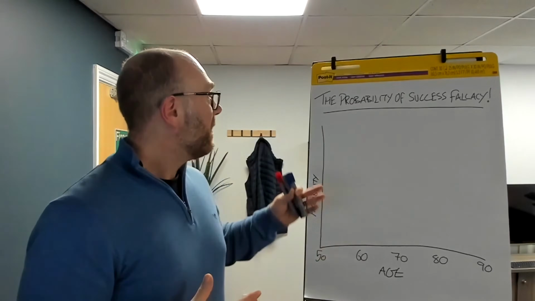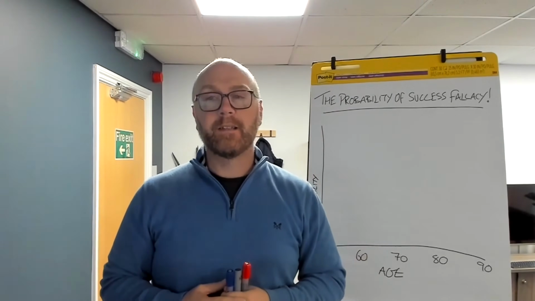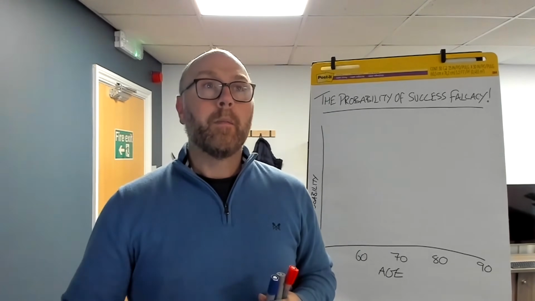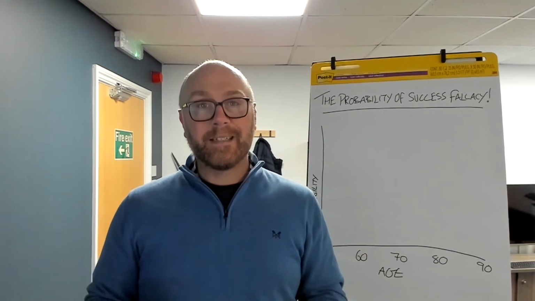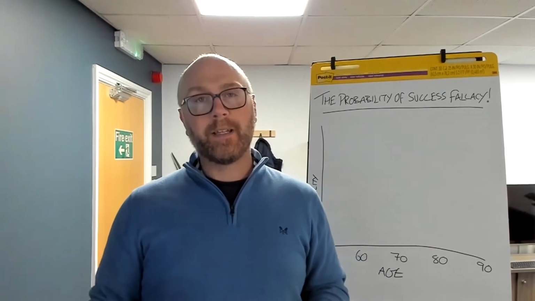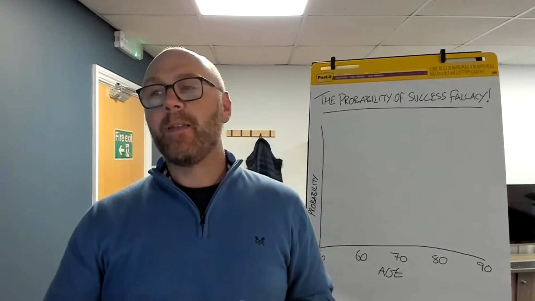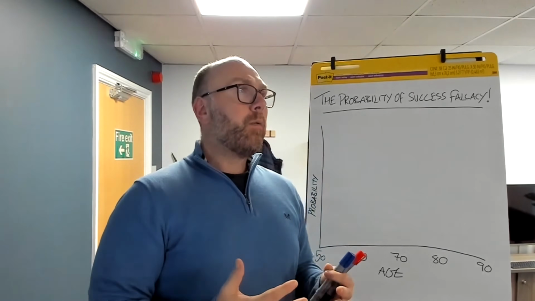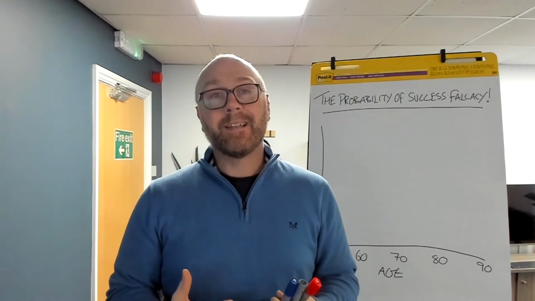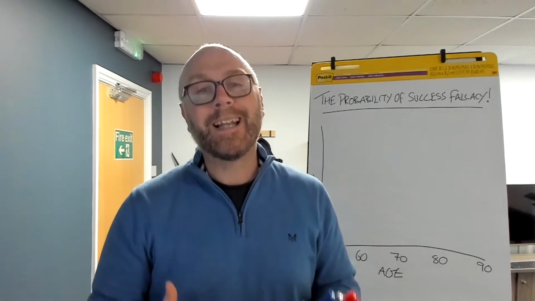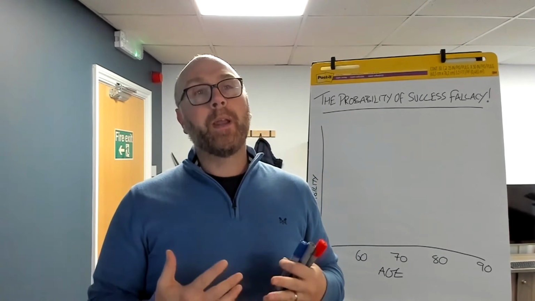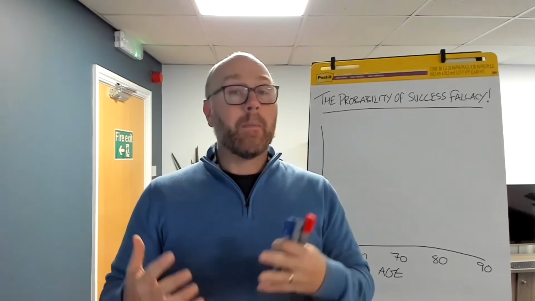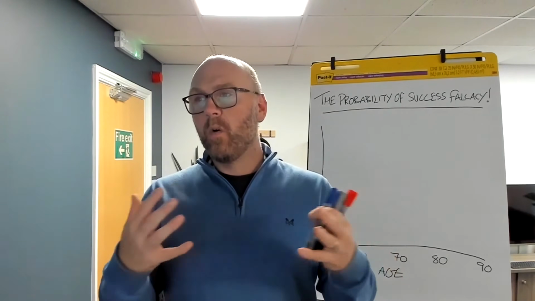So what is the probability of success fallacy? Ultimately, people are obsessed with probability of success in their retirement. When it comes to thinking about probability of success, it's often misplaced, in that people think about it as kind of a binary outcome, success or failure.